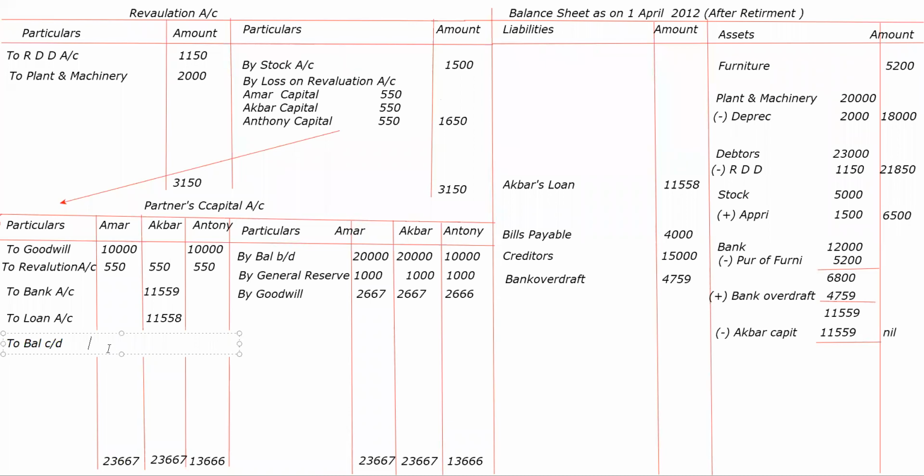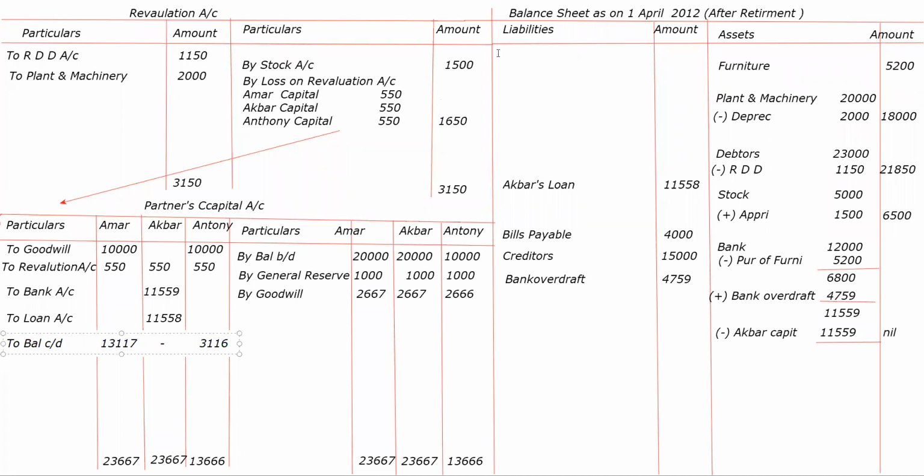That is 23,667 minus 10,550. So that will come 13,117. Correct? Yes. And here it will come minusing this 3,116. Yes?